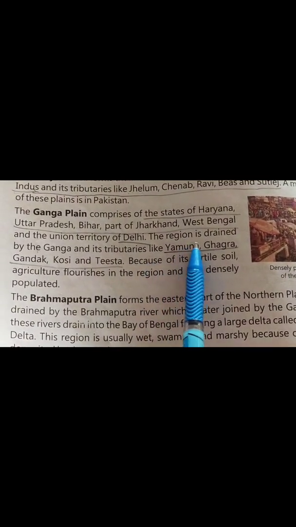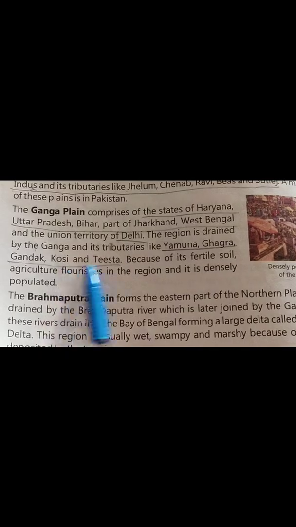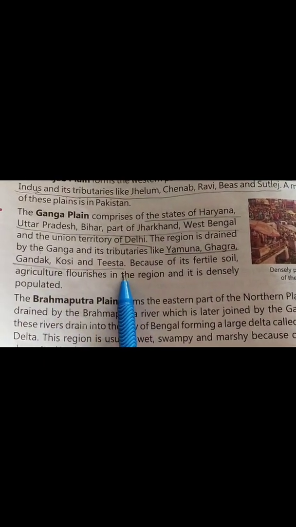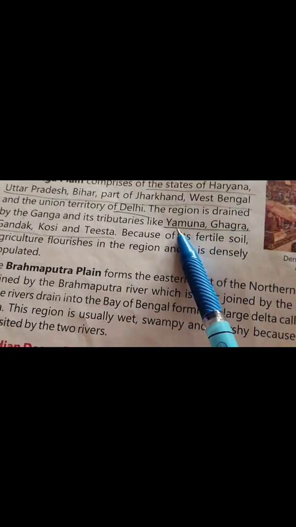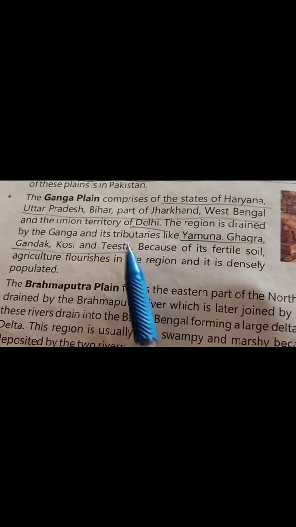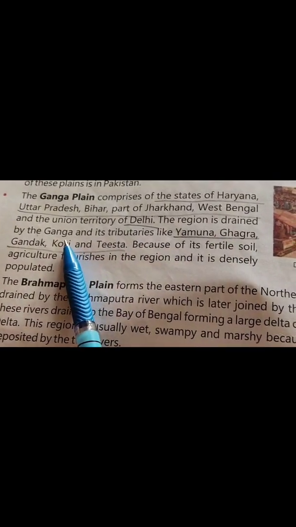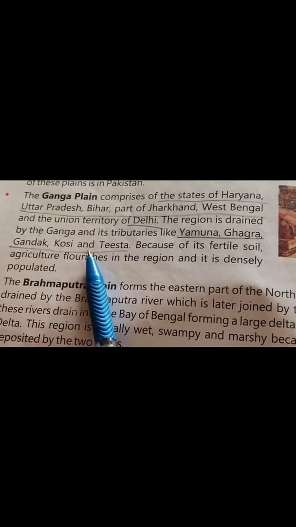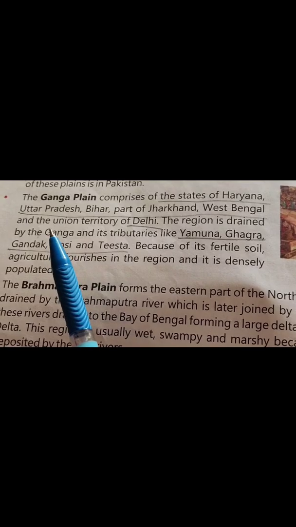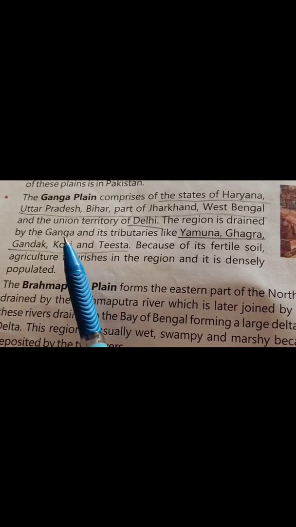This region is drained by the Ganga and its tributaries Yamuna, Ghagra, Gandak, Kosi and Teesta. These are all tributaries of the Ganga. Because of the fertile soil, agriculture flourishes and this area is also very densely populated.